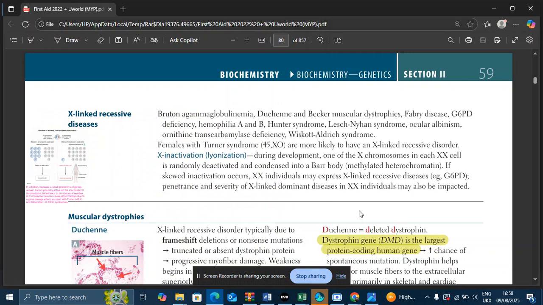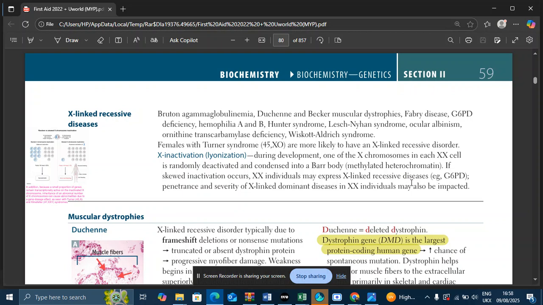So females have two X chromosomes. One is of maternal origin and the other is of paternal origin. Only one of those X chromosomes is randomly turned off in every cell in early development. Okay, this turned off chromosome is called the bar body, or methylated heterochromatin.